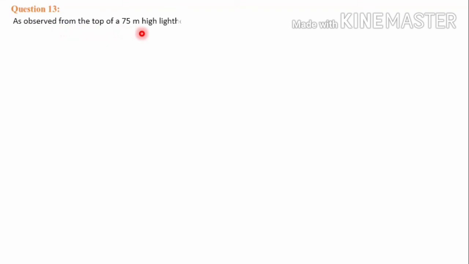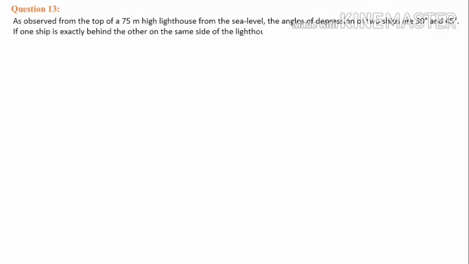As observed from the top of a 75-meter high lighthouse from the sea level, the angles of depression of two ships are 30° and 45°. If one ship is exactly behind the other on the same side of the lighthouse, find the distance between the two ships. Here there is a lighthouse, 75-meter height, and a person on the top of the lighthouse observes two ships at angles of 30° and 45°.